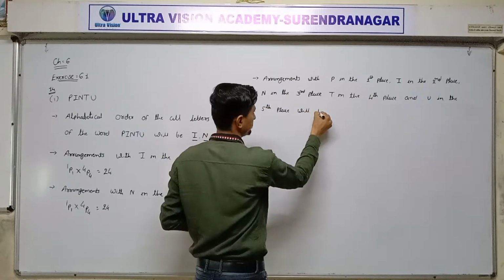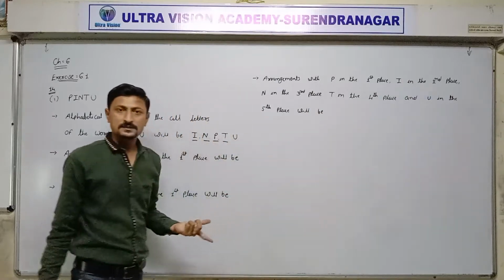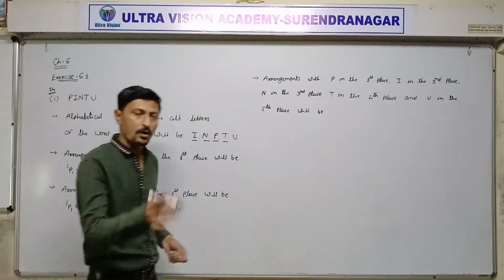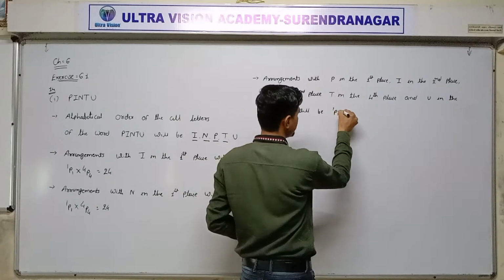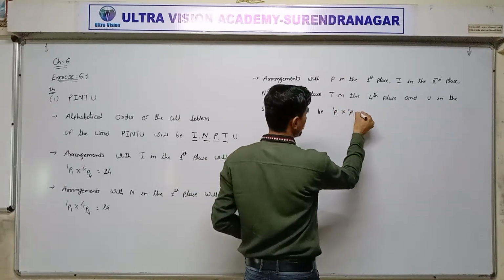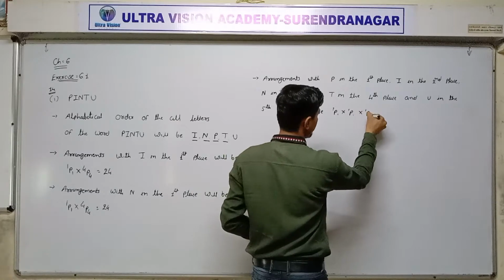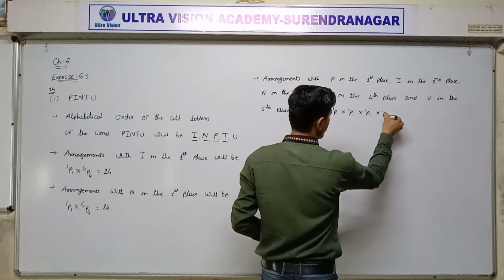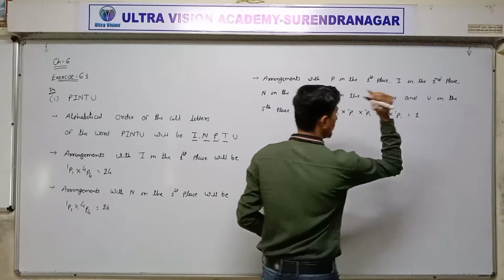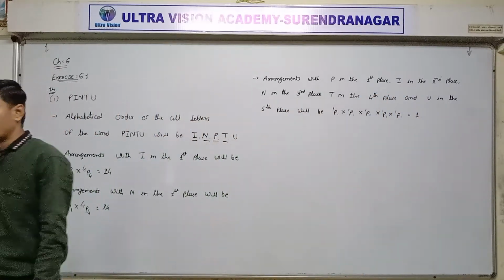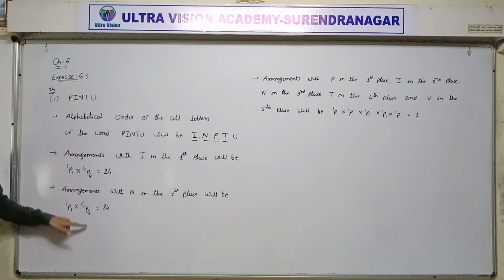It will be 5 letters, so 5 times 1P1, all letters repeated 1 time. 1P1 into 1P1 into 1P1 into 1P1 into 1P1. So total 1 way. Okay. First 24 ways, now 24.